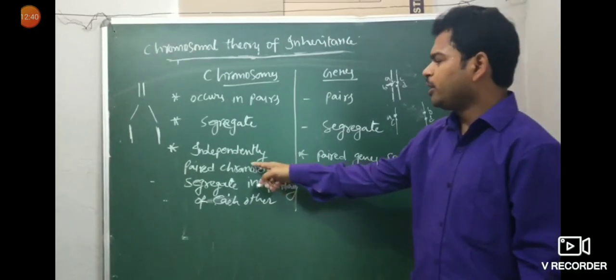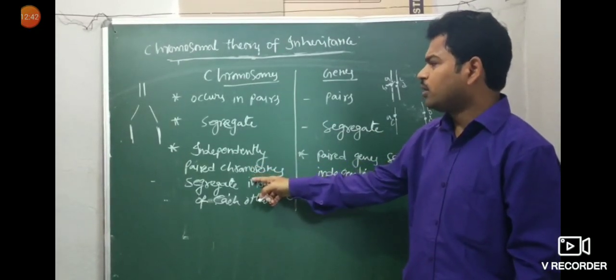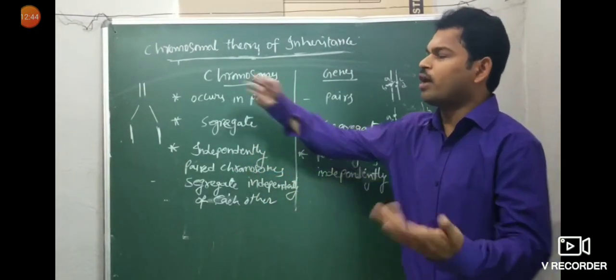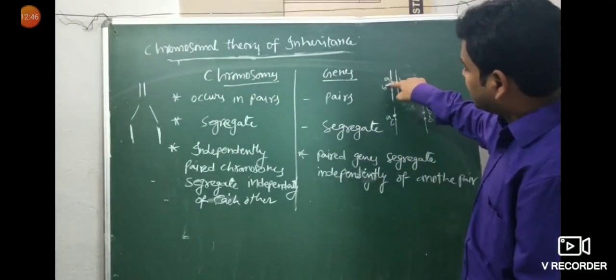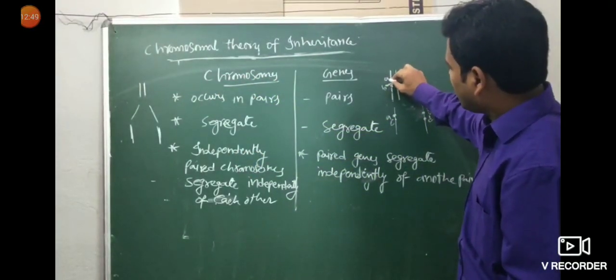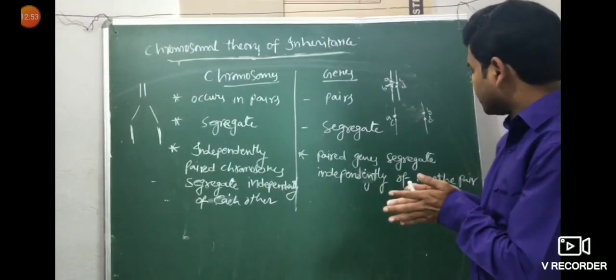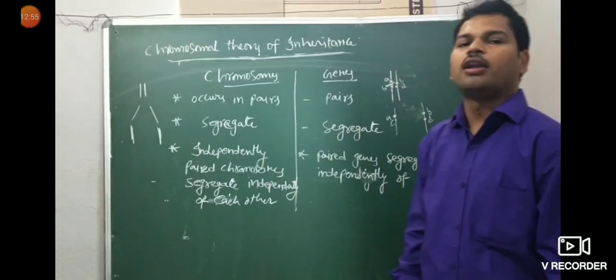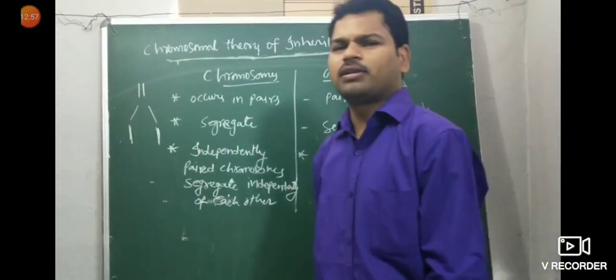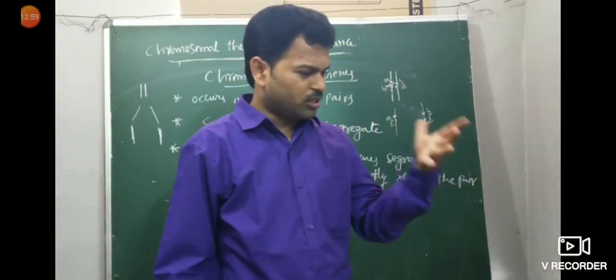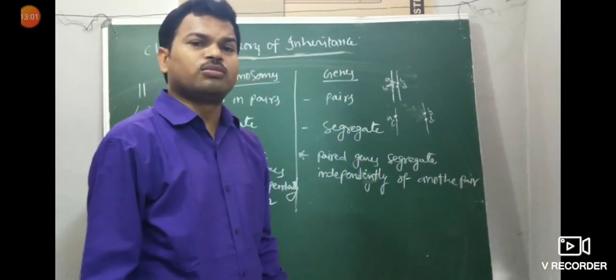So independently paired chromosomes segregate independently of another one. These paired genes present on chromosomes segregate independently of another pair. This is nothing but a comparison between chromosomes and genes.